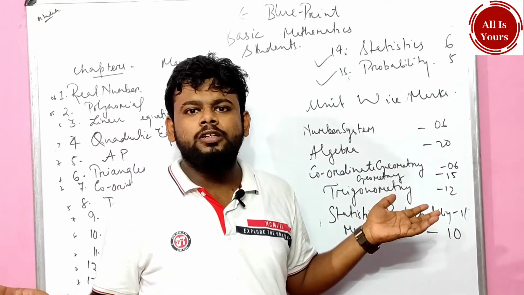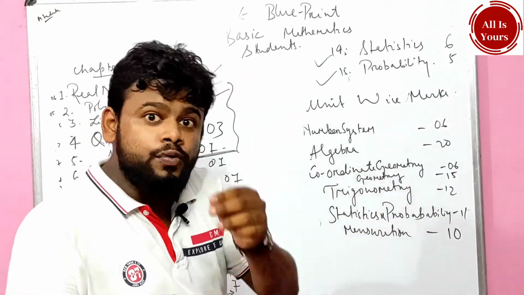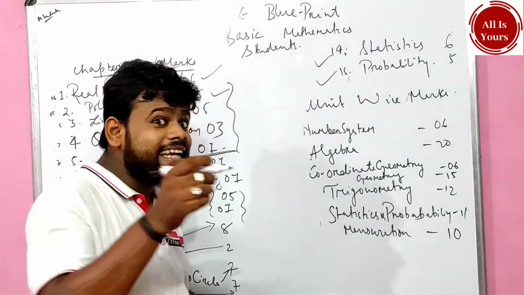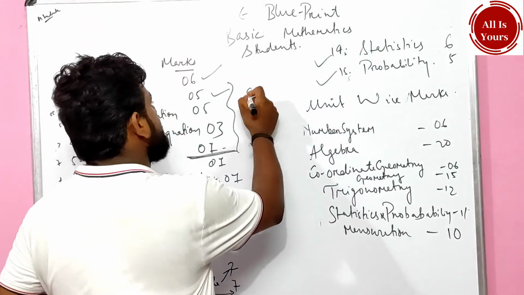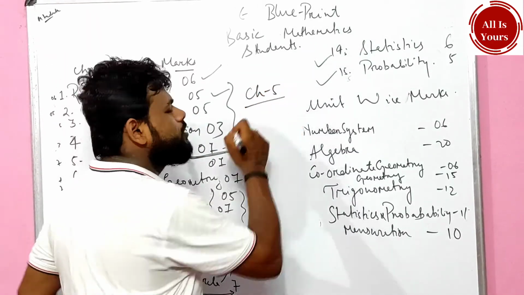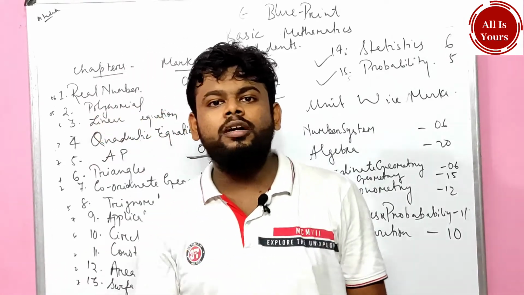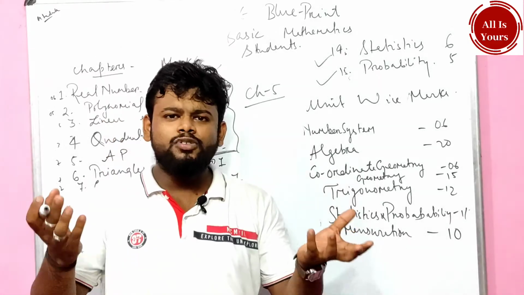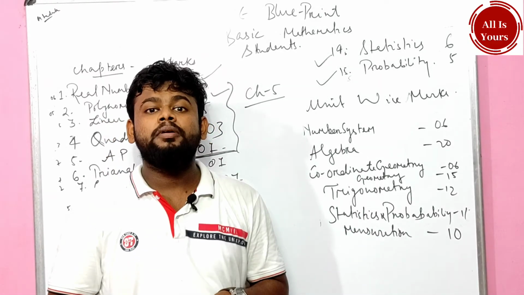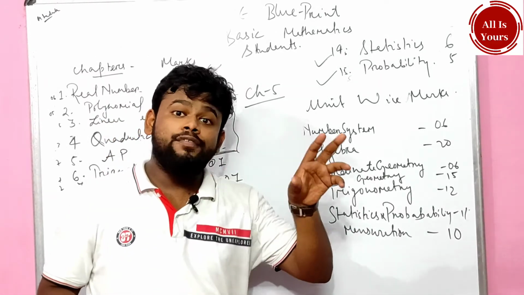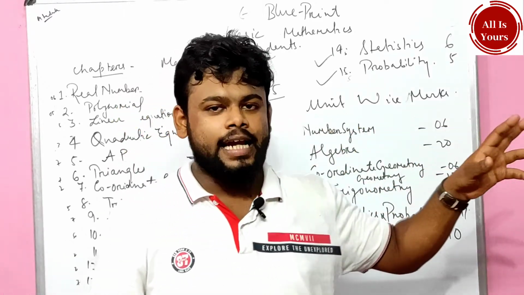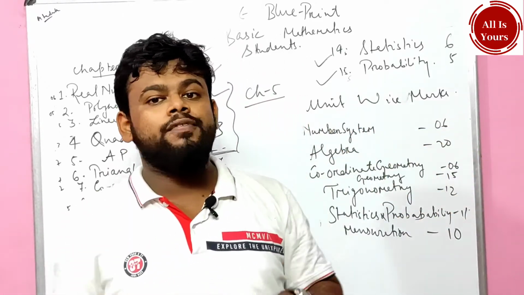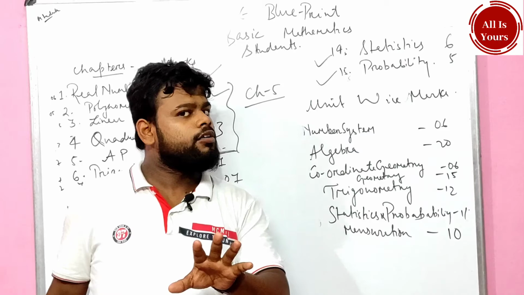End of the show. That means the moral of the story: which chapter should we give a lot of importance to in algebra? That is chapter number 5. My goodness, sir, what are you talking about? Five to ten minutes ago you were saying chapter number 5 is not important, and now you are saying chapter number 5 is important. Chapter number 5 was not important in terms of standard mathematics. Chapter number 5 is important in terms of basic mathematics. Is it clear to everyone?